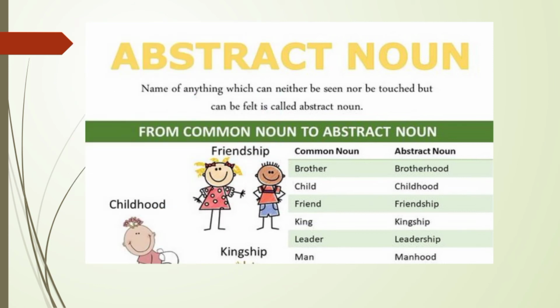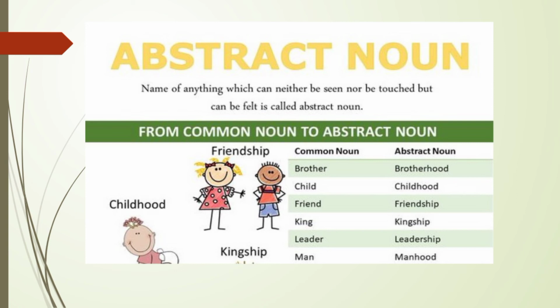Then, how to form abstract nouns from common nouns? Let's see how we can form abstract nouns from common nouns. Name of anything which can neither be seen nor be touched but can be felt is called an abstract noun. Now, how can we form abstract nouns? We have to add some words or letters to a common noun to make it an abstract noun.